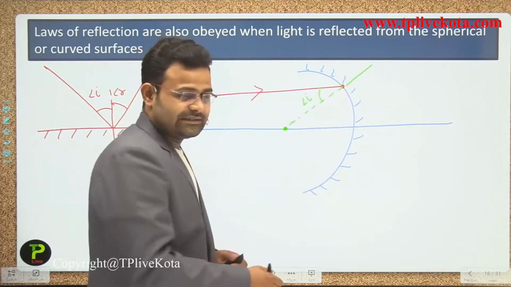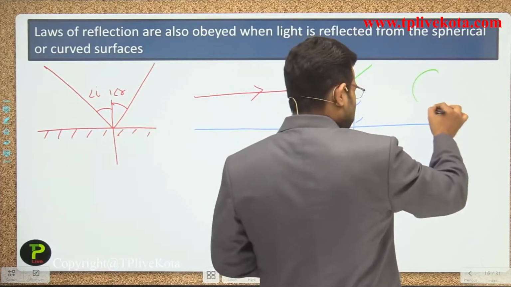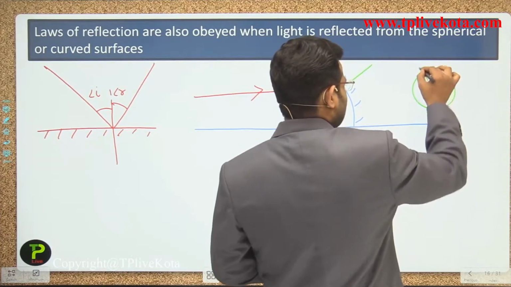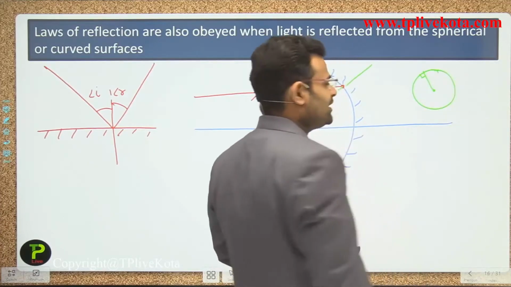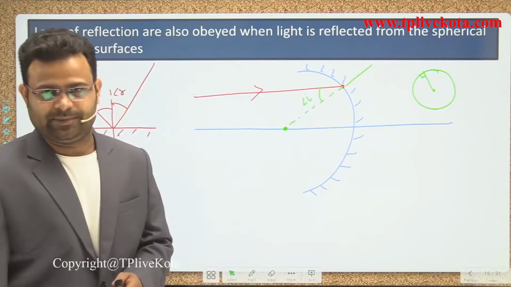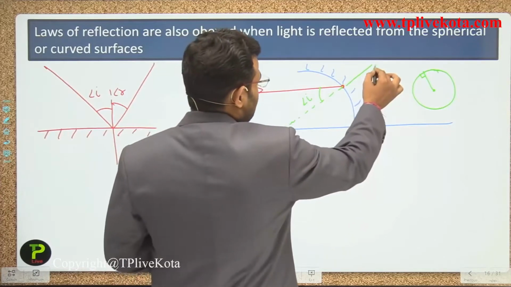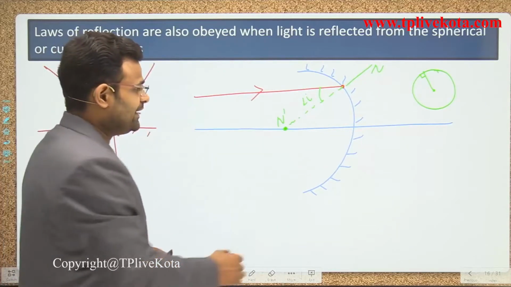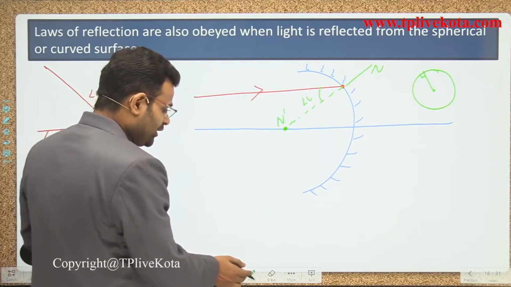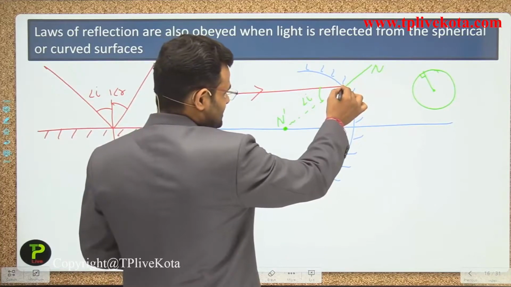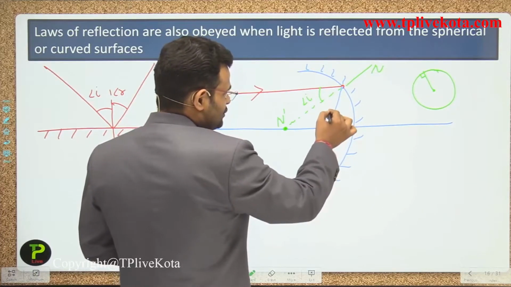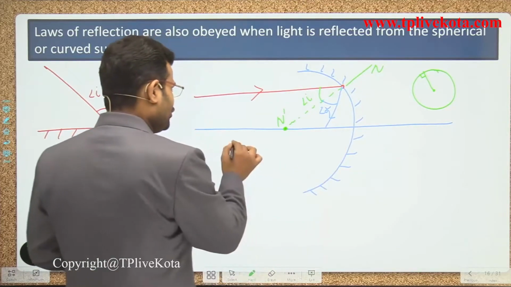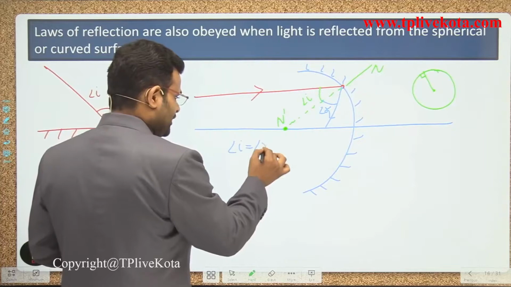That is the normal, guys. Every time, if you make a circle with a center point and mark the radius, it makes an angle of 90 degrees. That is a theorem in mathematics, guys. So that line plays the role of the normal. So that is the angle of I. And according to the law of reflection, guys, the light is coming in that direction. So in that condition, it is equal to the angle of R, and we know that the angle of I is equal to the angle of R.